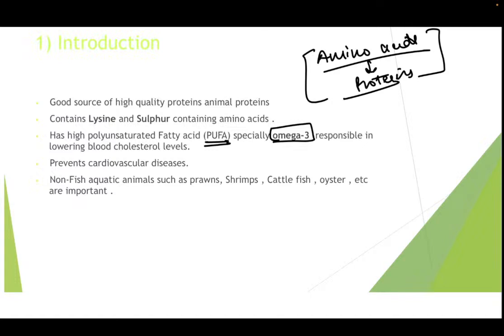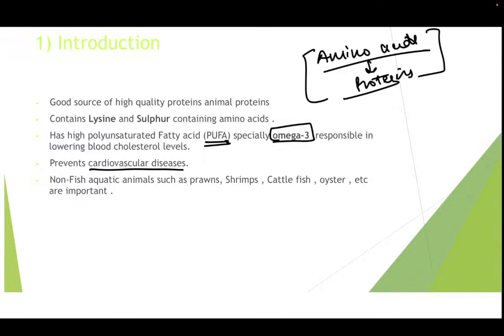And what happens if the blood cholesterol level is high? It can lead to various cardiovascular diseases. And what are the various cardiovascular diseases? It is related to the heart, arteries, and the veins of the heart. And what happens if this cholesterol deposits in the arteries of your heart? Then atherosclerosis will develop, which can lead to heart attack or cardiac failures.